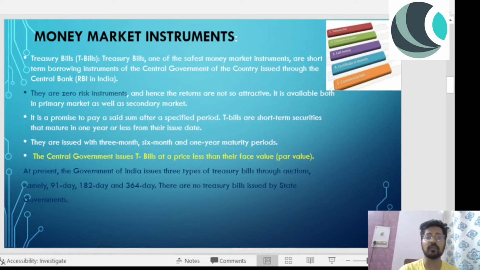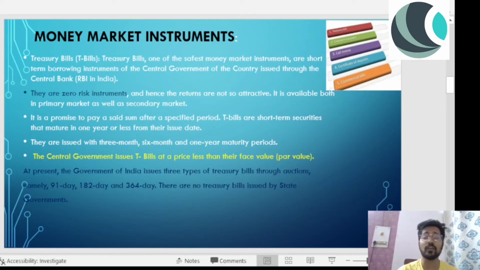I think everyone must be knowing that in our country, RBI is a central bank, right? And RBI full form is Reserve Bank of India. So let's suppose the government needs to raise money for a while. So what will they do? They'll ask RBI to raise funds through treasury bills or some other instruments, because government won't participate directly, they'll ask RBI to do it.